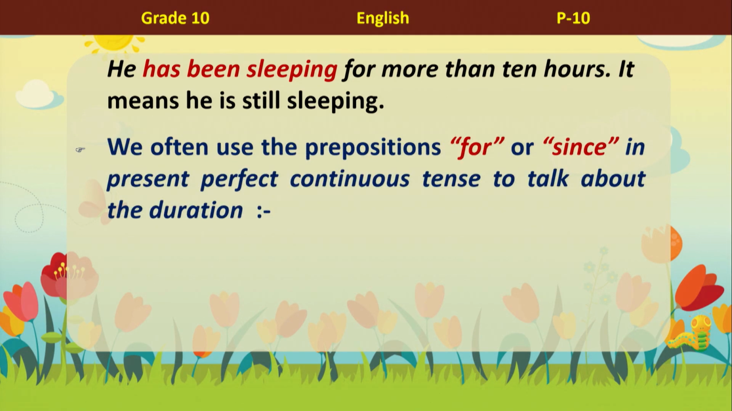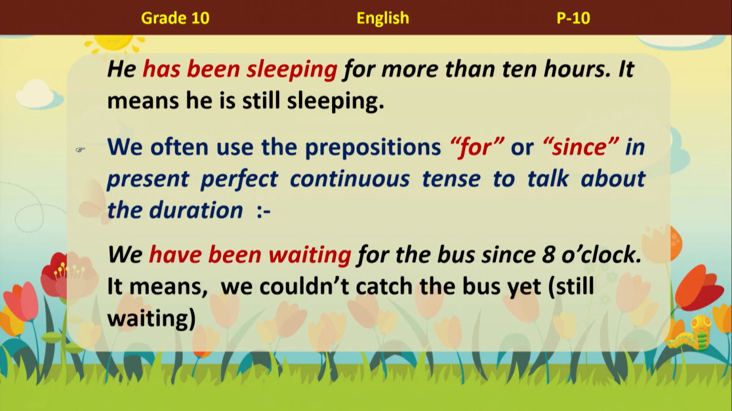Exactly. So, with that said, I want you to learn these two words. That's why I'm introducing for and since. We often use the prepositions for or since in present perfect continuous to talk about duration. When it comes to duration, that means the time period, we use for with a period of time. We use since with a point in time. For an example, shall we read this one? We have been waiting for the bus since 8 o'clock. So it means we couldn't catch the bus yet. We are still waiting.